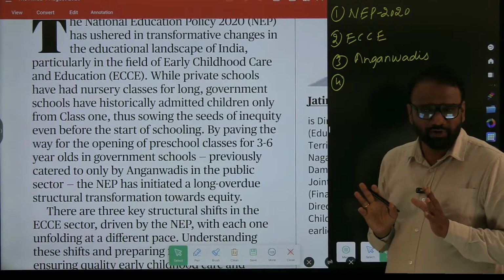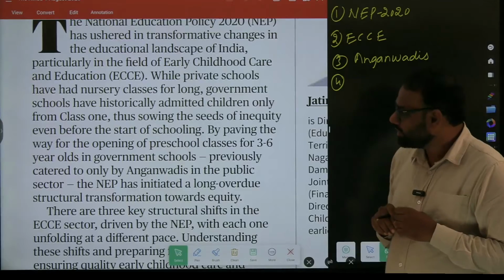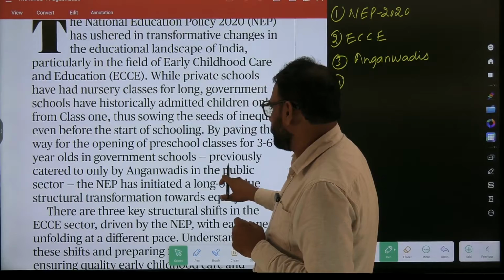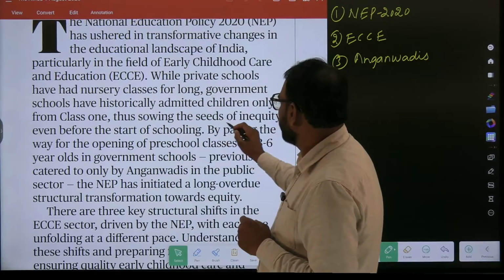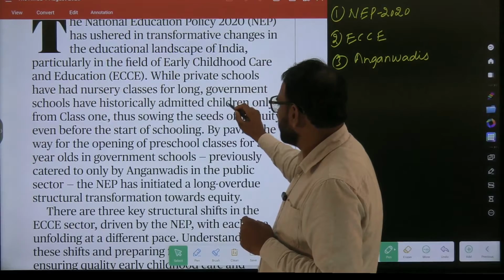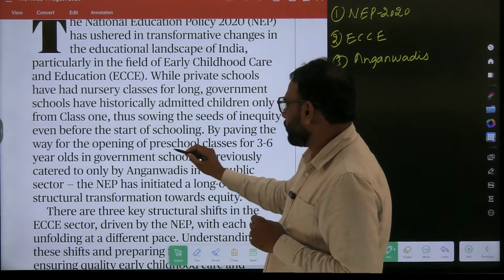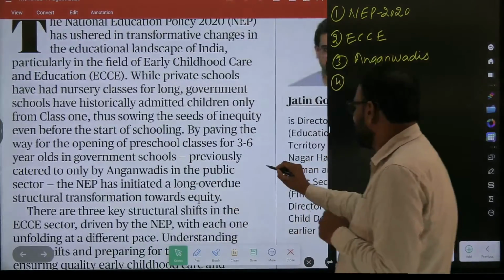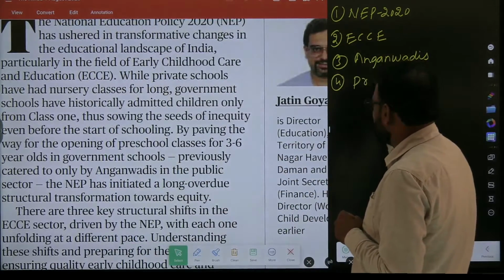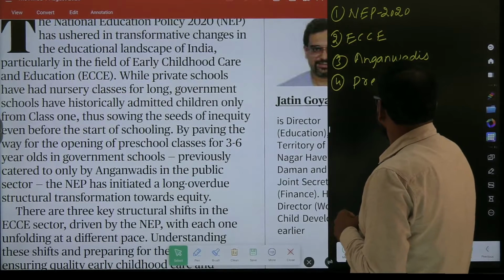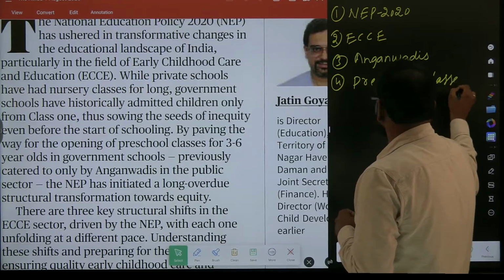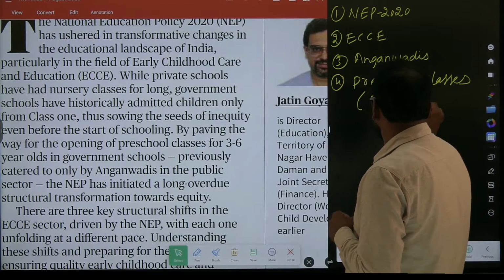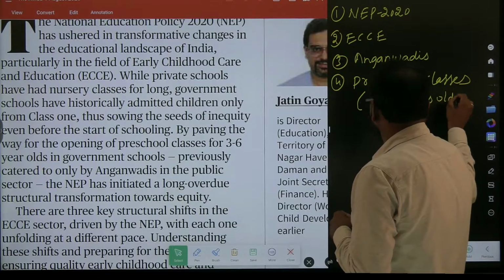So these are the keywords that we have identified. Are there any other keywords? Yes, preschool classes for 3 to 6. Which line? By paving the way for opening of preschool classes. So this can be a keyword. I'll write preschool classes, for 3 to 6 years old.